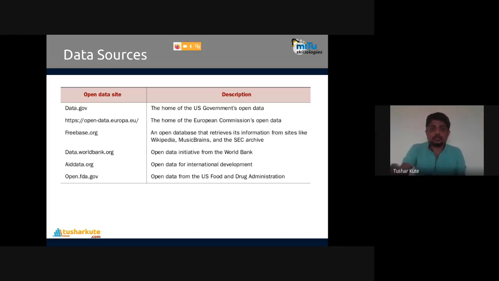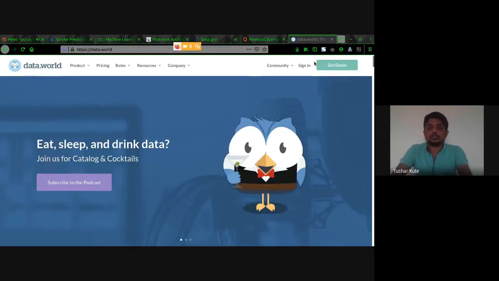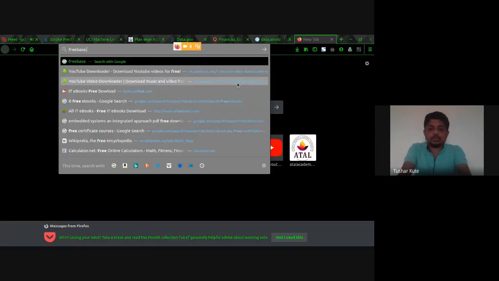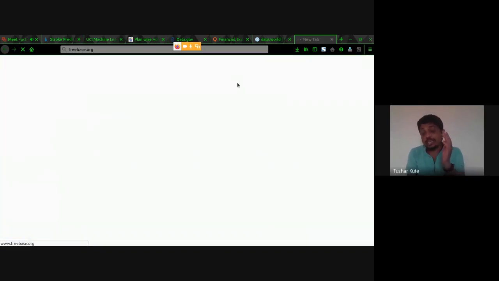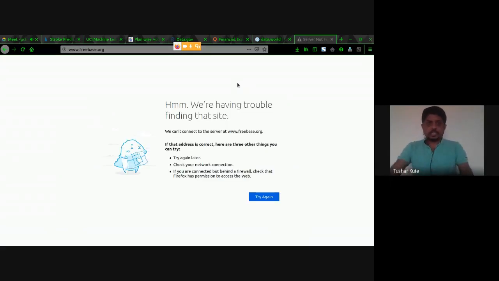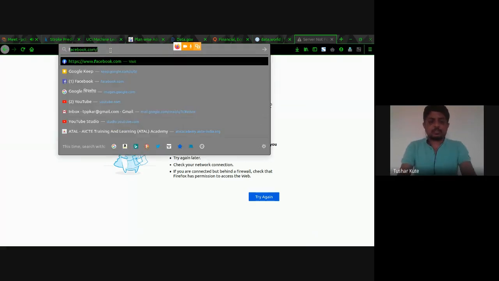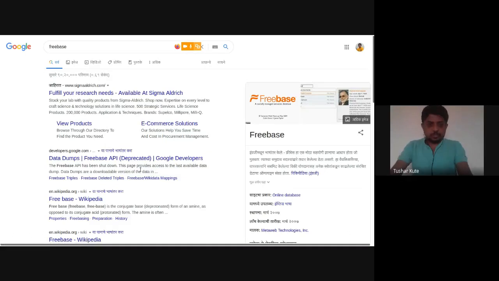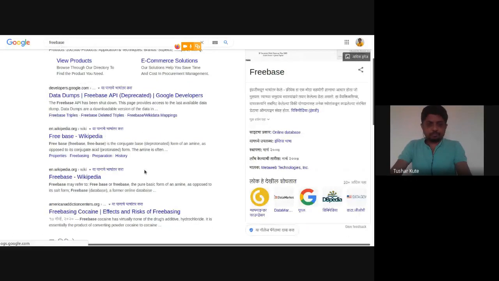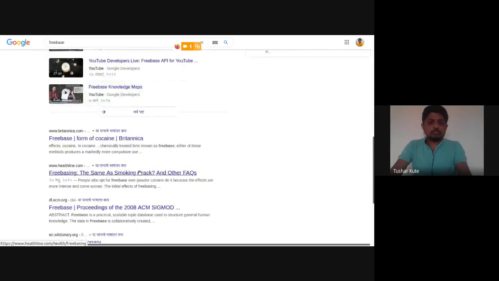Even one more, freebase.org is also a website that we can use to download data sets. So many popular data sets are commonly available on many sites. You can even check GitHub, where open source repositories are there, that we can download from the same location. Freebase did not open. Oh no, the website is closed, I think.